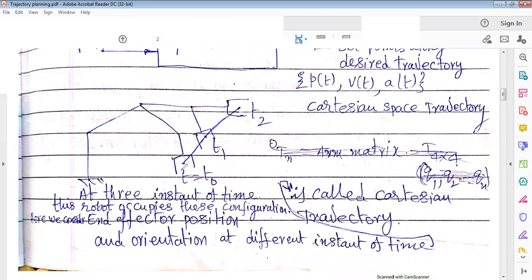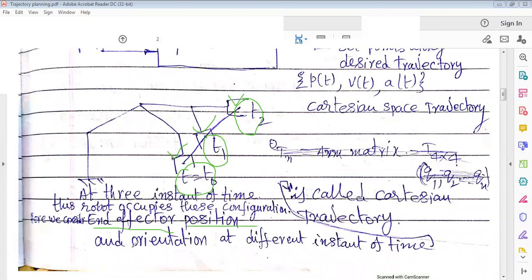At time t equal to 0, this is the first configuration. At time t equal to t1, the second configuration, and then the third configuration. At these three particular instants of time, these are the different configurations of the end effector. So we consider the end effector.